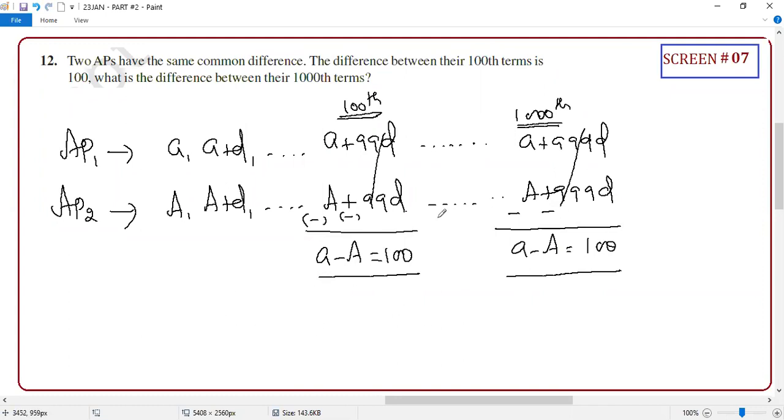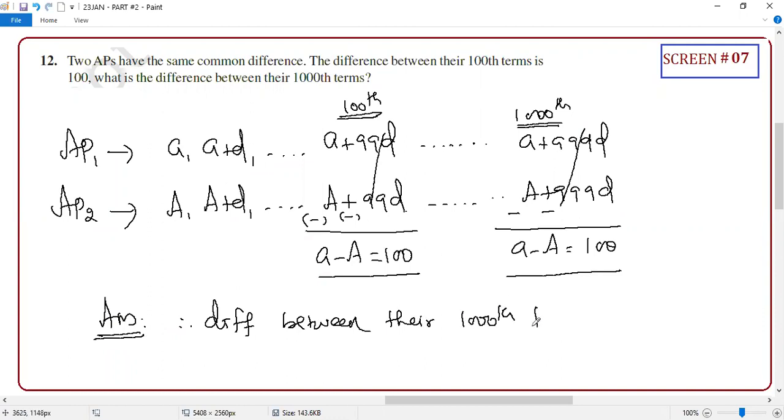After you write, put the word answer: therefore, difference between their 1000th terms is equal to 100, right? It's very simple, but many times students ask me, sir, how to do this?